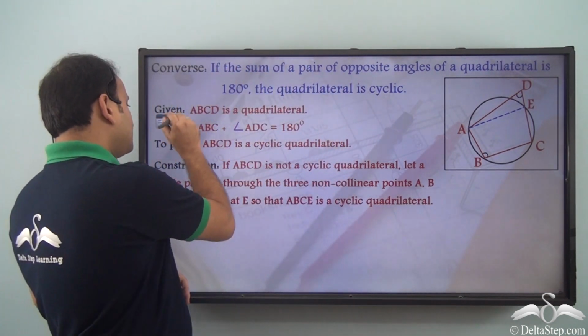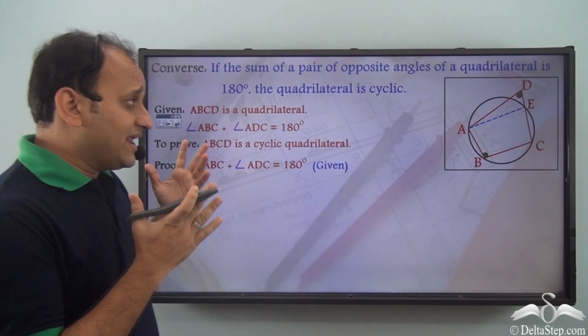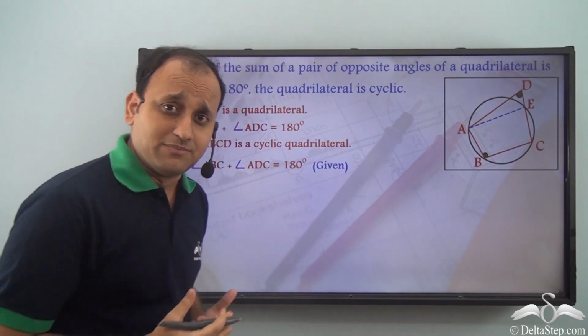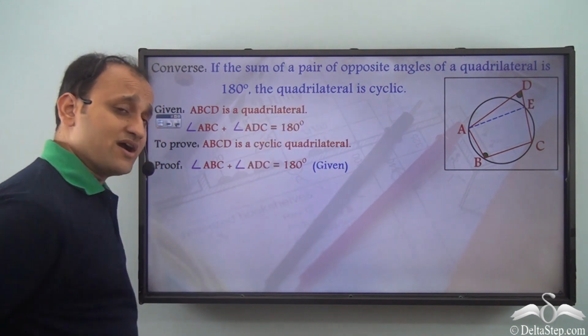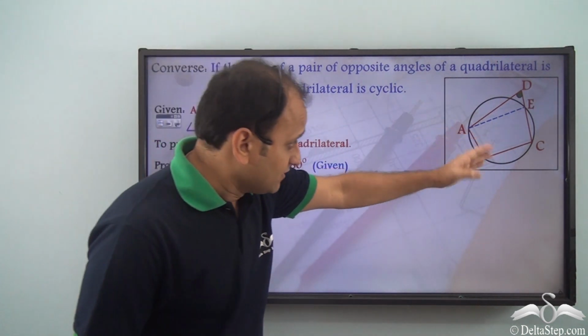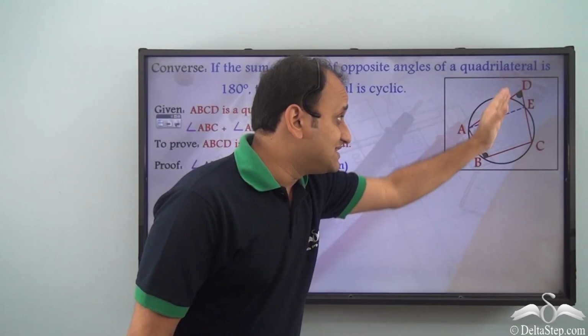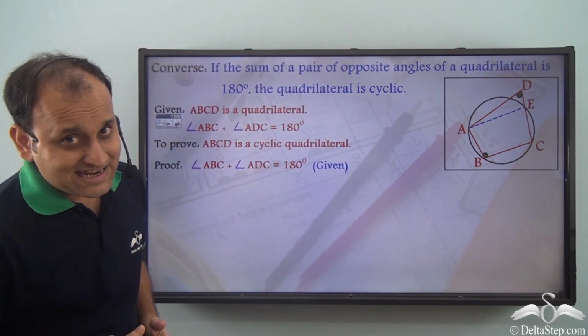So, if we go ahead and see what is available to us, we have angle ABC plus angle ADC equal to 180 degrees. It is given. So, this angle and this angle both add up to 180 degrees.